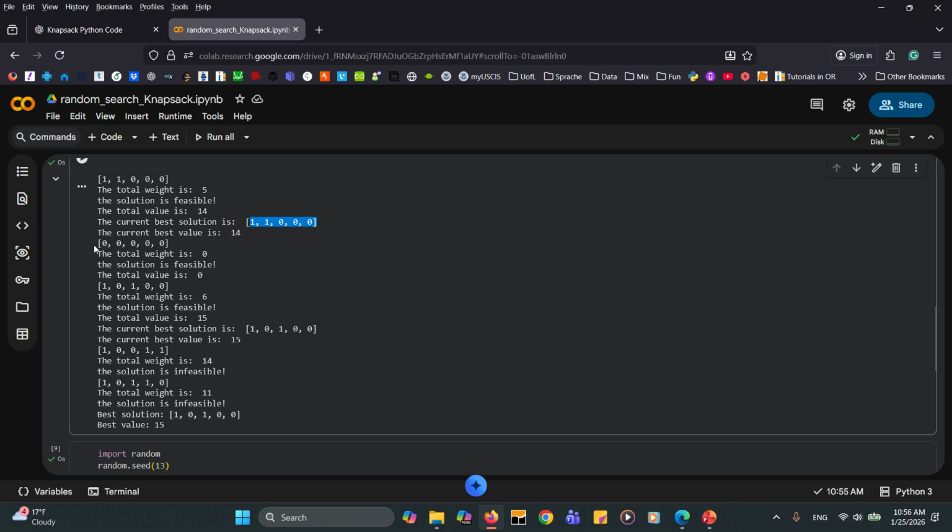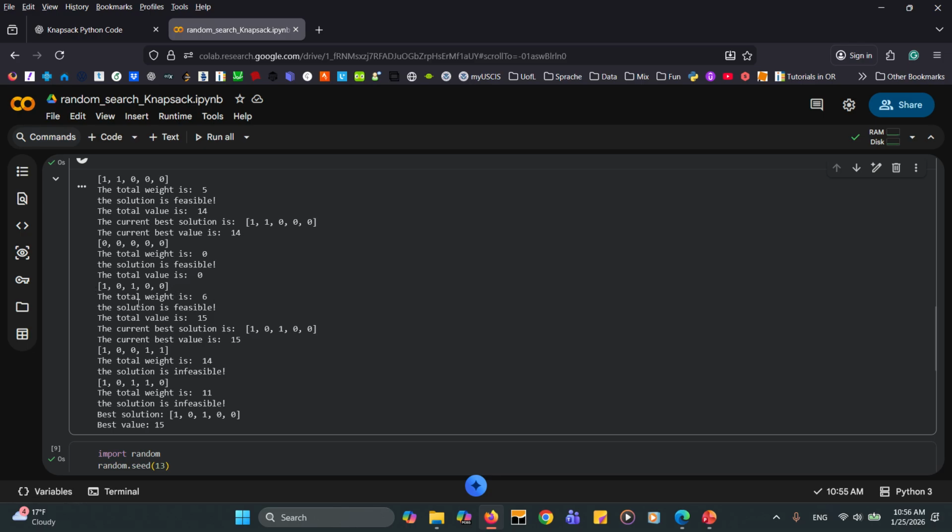Okay, the next solution is this one, 0. The total weight is 0, the solution is feasible, and the total value is 0. As you can see, because 0 is not greater than 14, there is no update in the best solution or the best value. That's why we don't see those two lines of code here anymore for this solution. We simply go to the next one because this solution is not better than the best that we have so far.